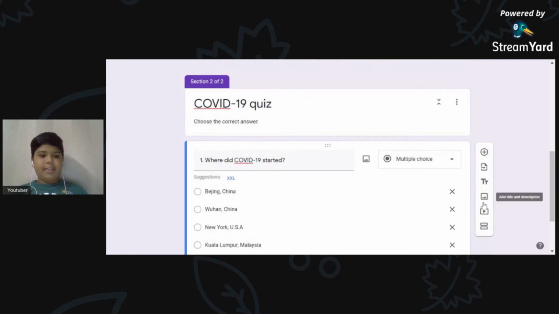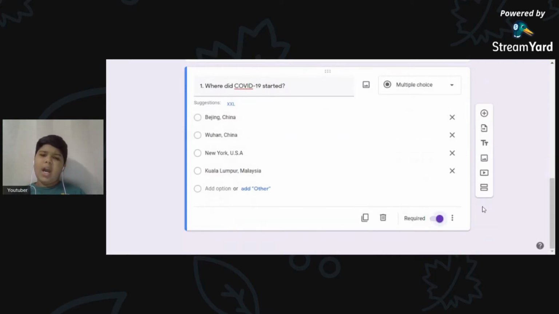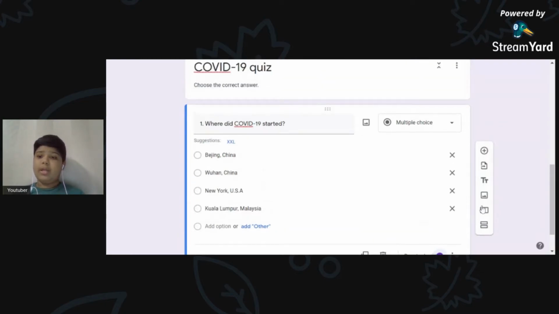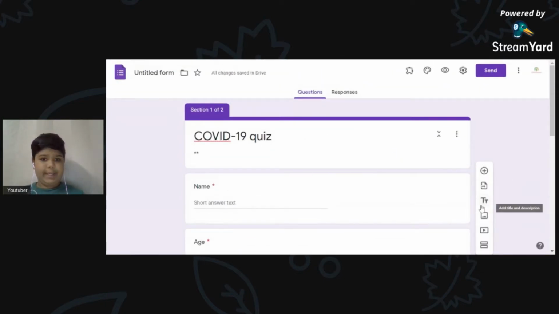After that, you'll be thinking, how does this quiz know what the correct answer is? Actually, the quiz doesn't know, but for some very common questions, the quiz itself will give you the answer. But this is not such a common question. So we go all the way up here, and there's a settings button.